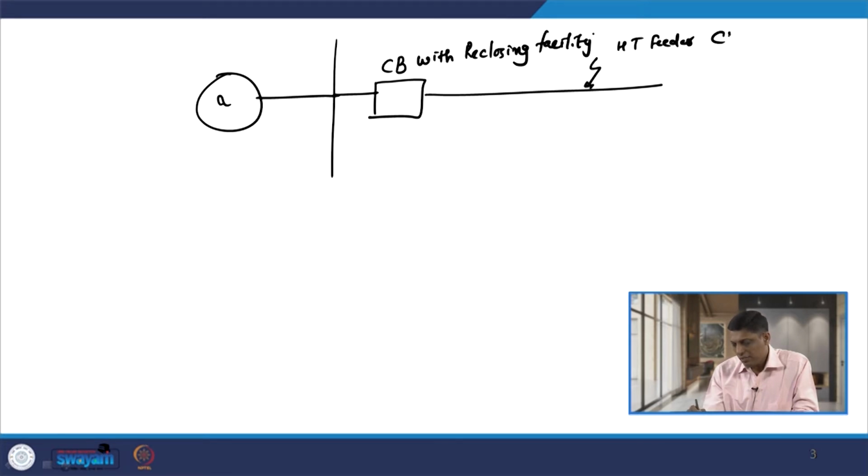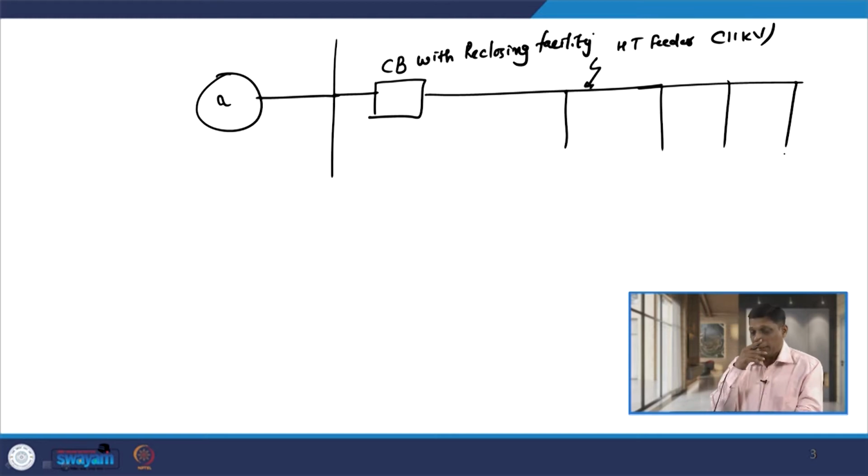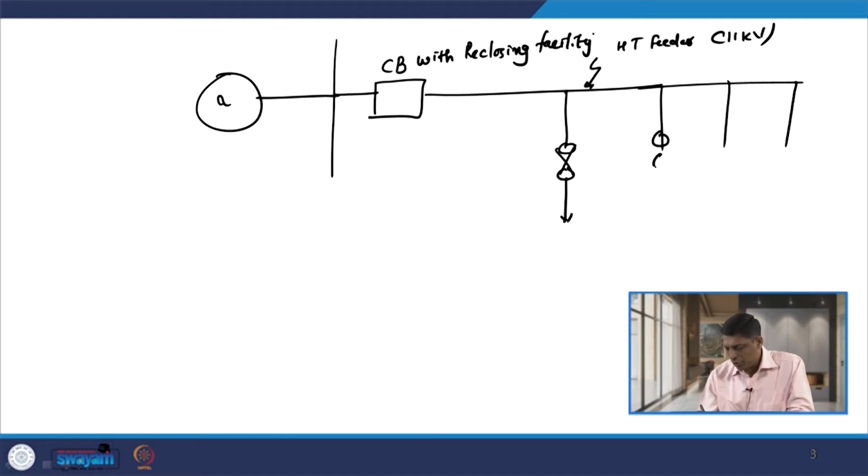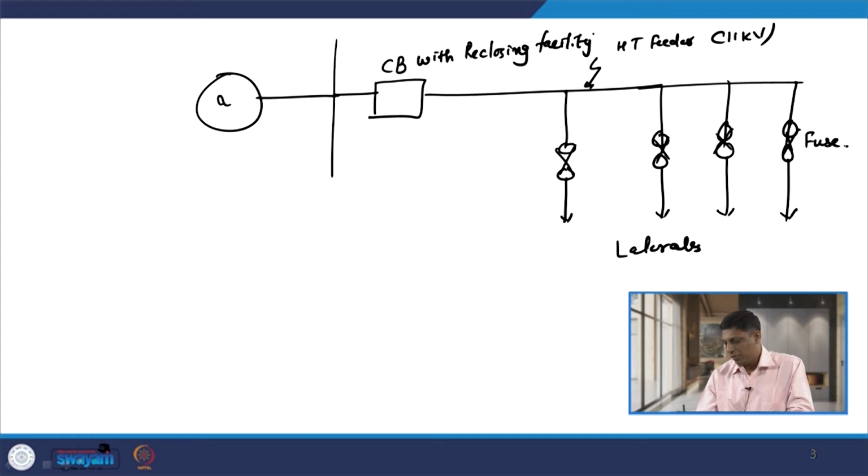that is, an 11 kV feeder, let us assume, and then you have several laterals going off from this, and these laterals are protected by a device known as the fuse. So, these are all laterals which are protected by fuses.